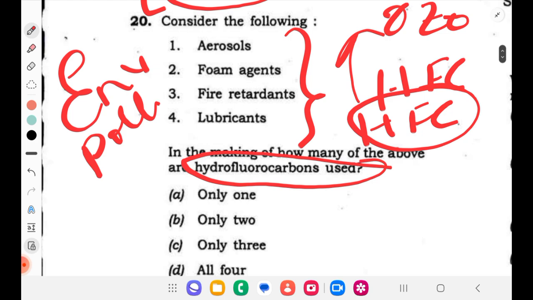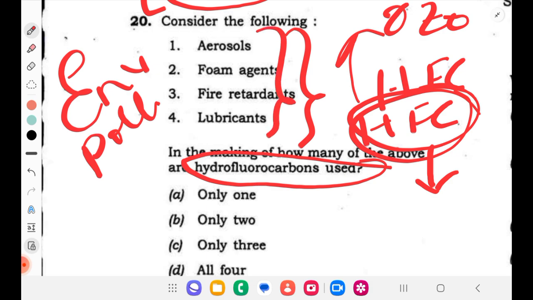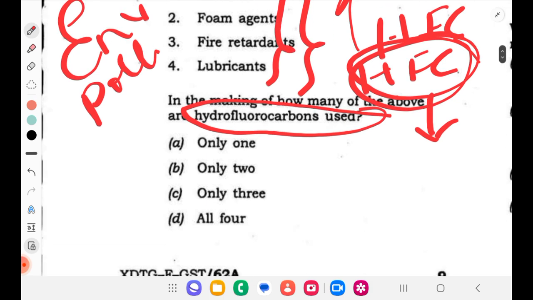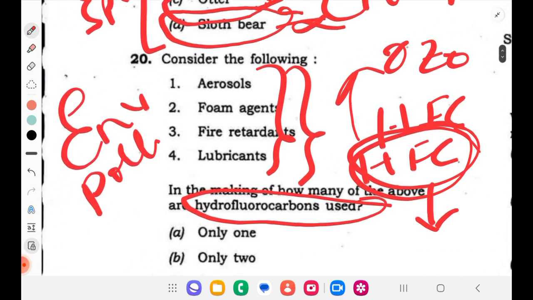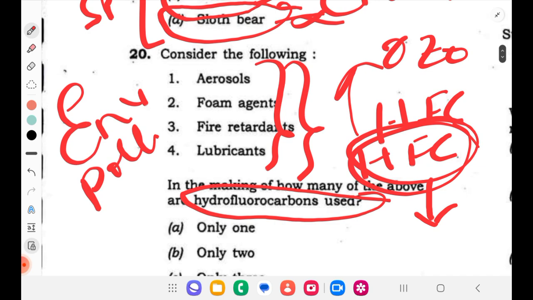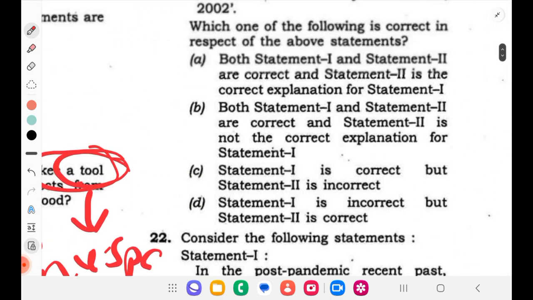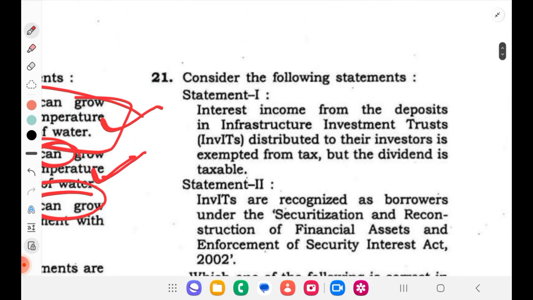So here we know about HFC. When we are studying about HFC, we will be learning the key uses of HFC. Knowing chemicals and their usage is very important for certain chemicals, and one such is HFC. So all these are applications of HFCs. So here it is all four. Again, it's a factual thing. It should be known. The thing to take from here is, even in further studies, whenever you study important components, you should know what they are used for. That is important.